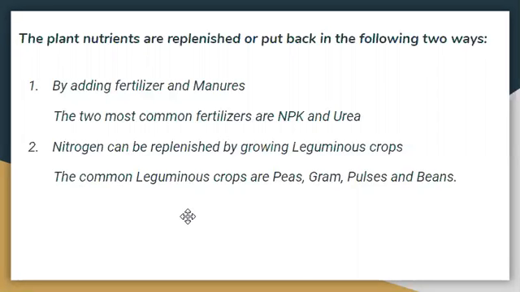So the replenishment of nutrients in the soil is very much necessary for plant growth. It is done in two ways, either by adding fertilizer or manure, or by growing leguminous crops.